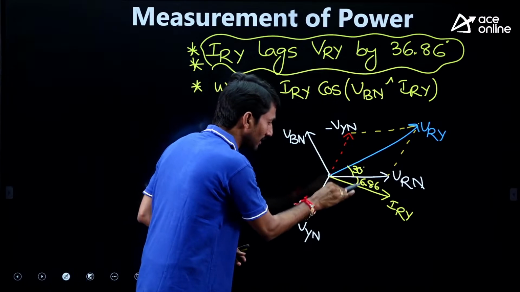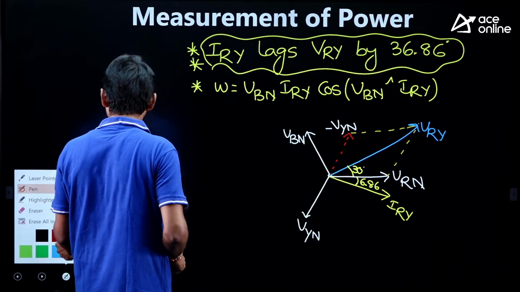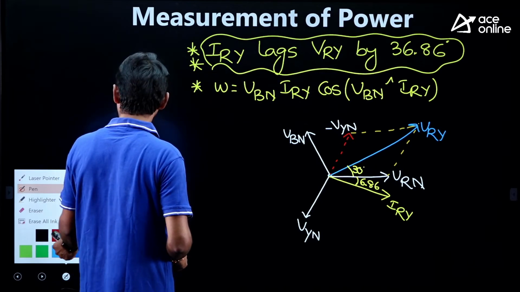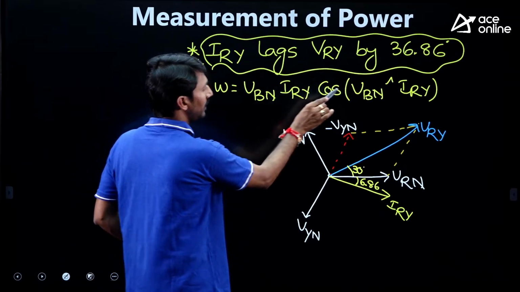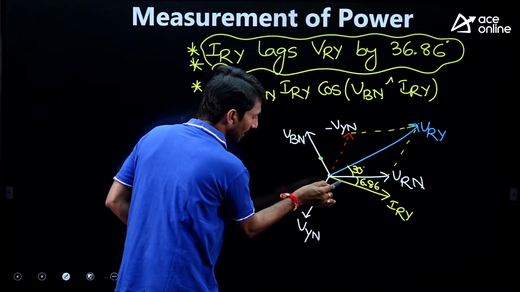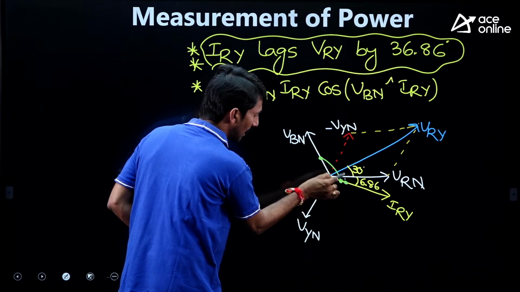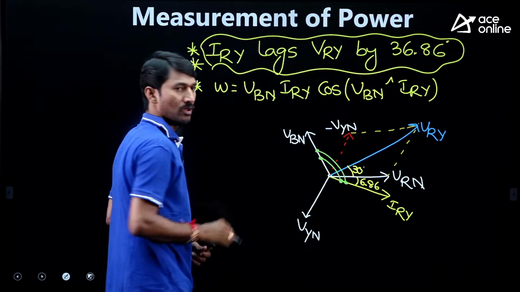That's why 36.86 is this. Okay, now finally, which angle do we require? We require the angle between VBN and IRY. VBN is this, IRY is this. So this angle we require.